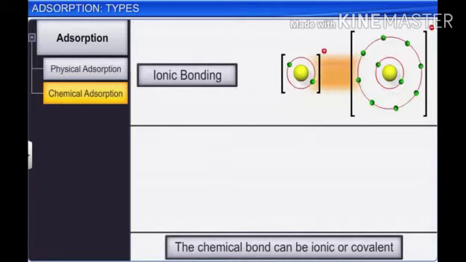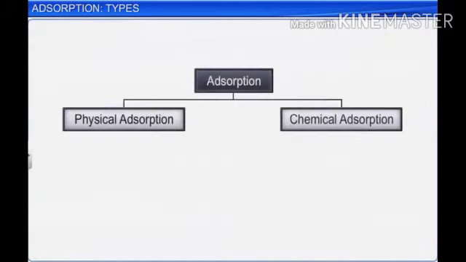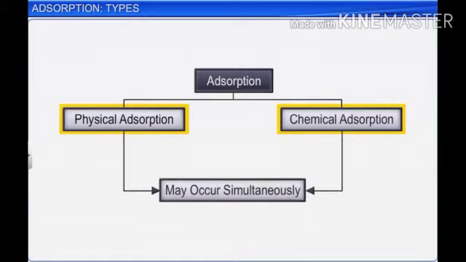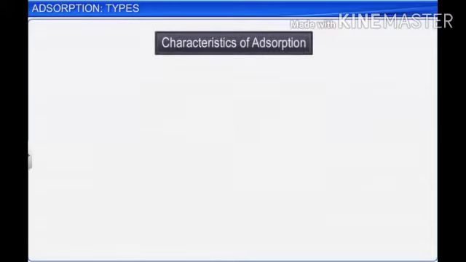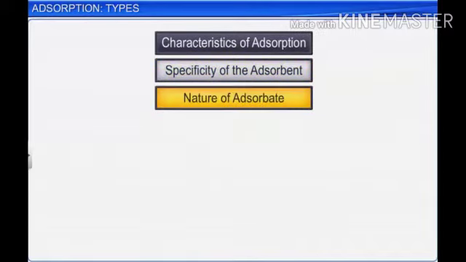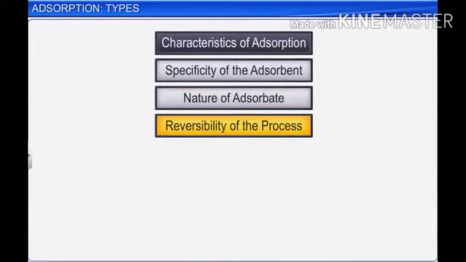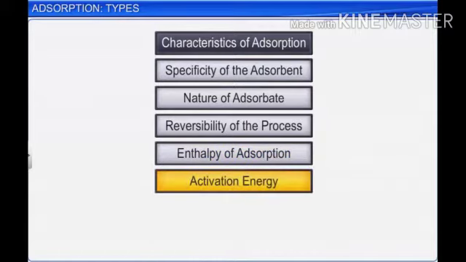In some cases, both physical and chemical adsorption take place at the same time, and it is not possible to identify the type of adsorption. So, the basic characteristics of adsorption depend upon the specificity of the adsorbent, nature of adsorbate, reversibility of the process, enthalpy of adsorption, activation energy, and surface area of the adsorbent.